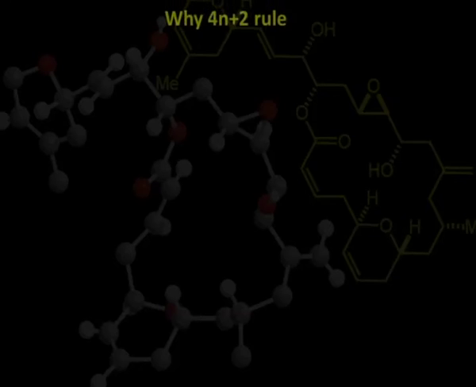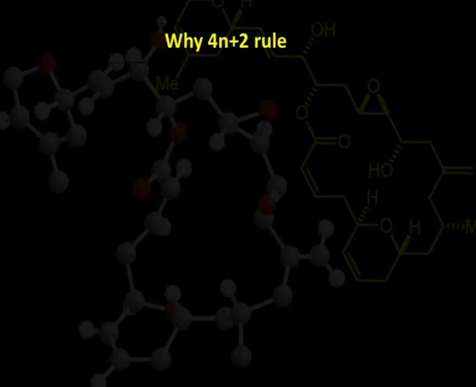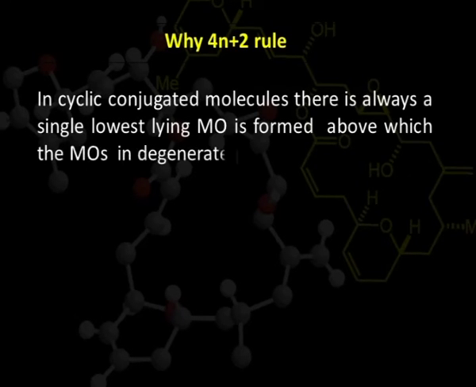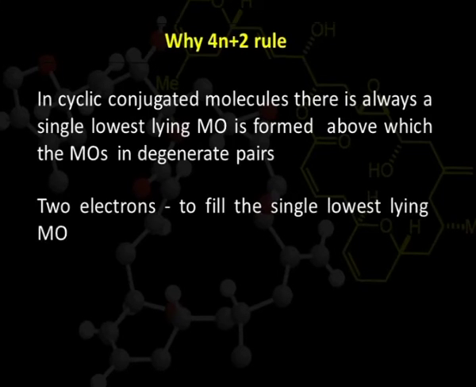Now, the question arises: why this 4n plus 2 rule only? Why not some other number? Is there some magic in this 4n plus 2? Yes, this can be understood with the help of this theory. In the case of cyclic conjugated molecules, there is always a single lowest-lying MO formed, above which the MOs lie in degenerate pairs. So for the single lowest MO, we need 2 electrons to fill it.